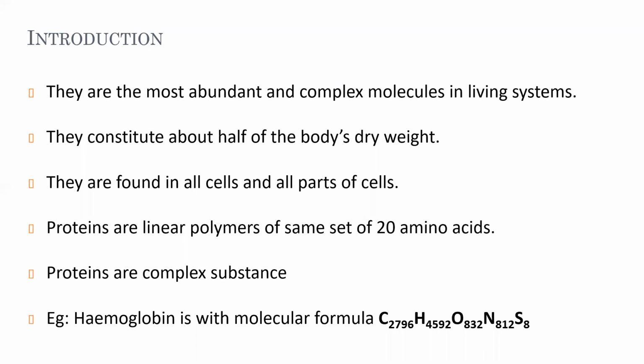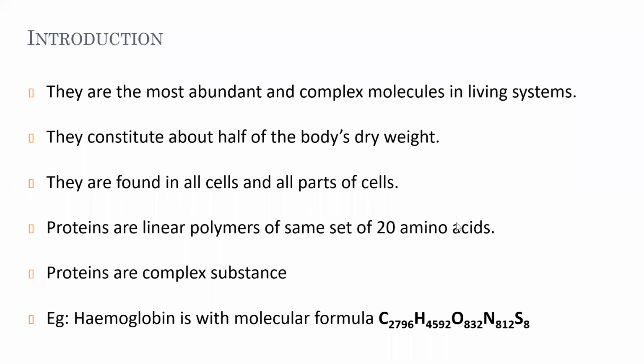They are found in all cells and all parts of cells, and whatever protein is there in the living system, it is made up of the same set of 20 amino acids. So among these 20 amino acids, what do you mean by amino acid? Amino acid is a compound where we have both the functional groups, amino and carboxyl group. Such compounds, such organic molecules, are termed as amino acids.